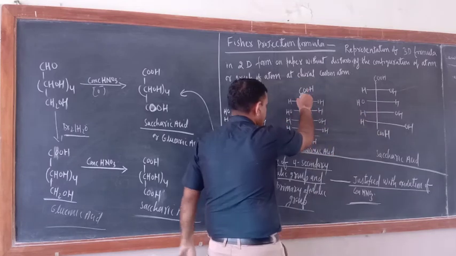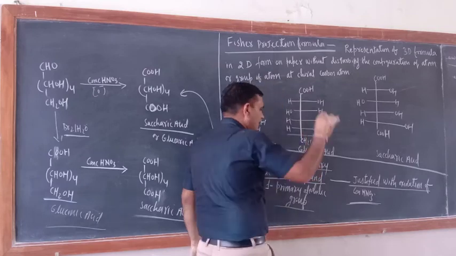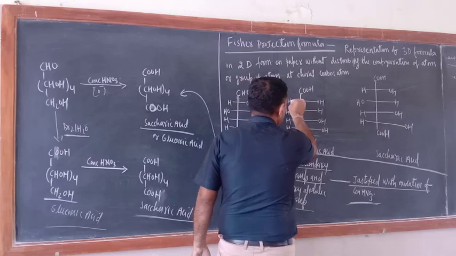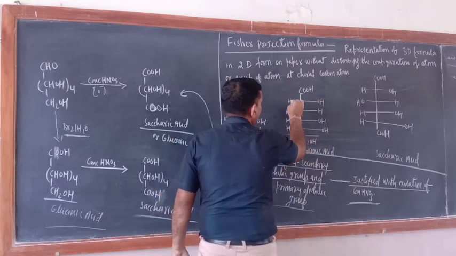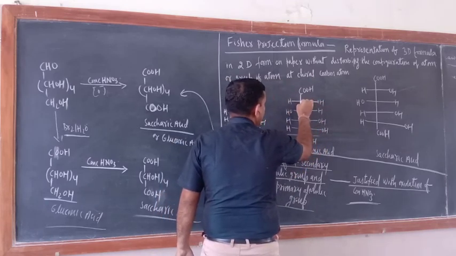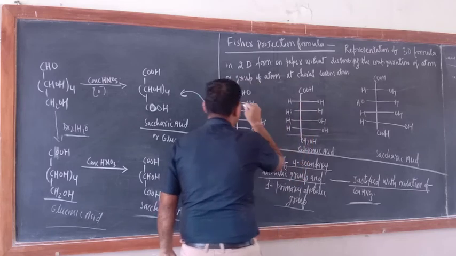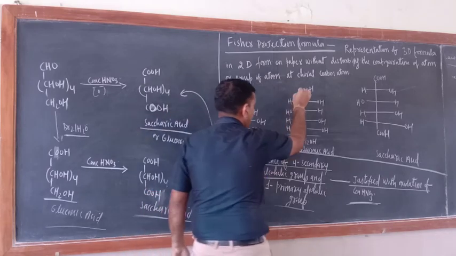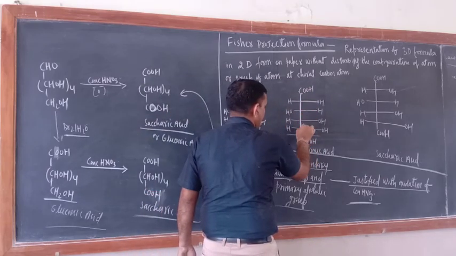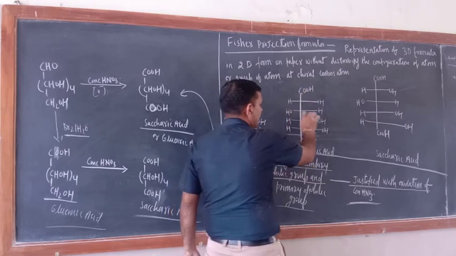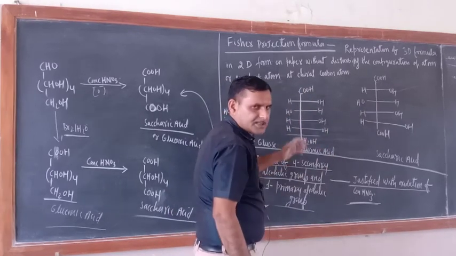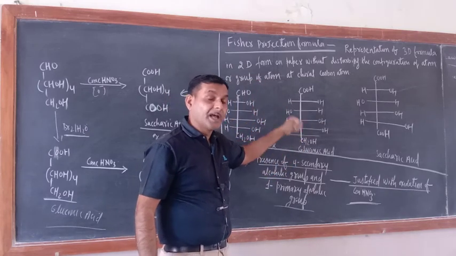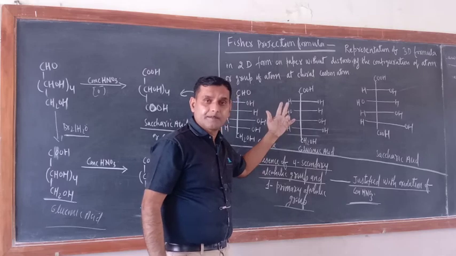So here also just see, the first and last carbon bond is shown vertically, and horizontally also, the CC bond is not there, only H and OH, and these intersections indicate the carbon. 1 2 3 4 5 6. Here also 1 2 3 4 5 6. Correct? Just see here horizontally CHOH, the CC bond is not shown. That's all. That is the Fisher projection formula, except for the first and last carbon atoms.